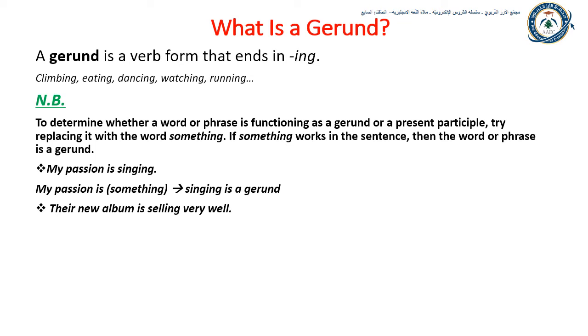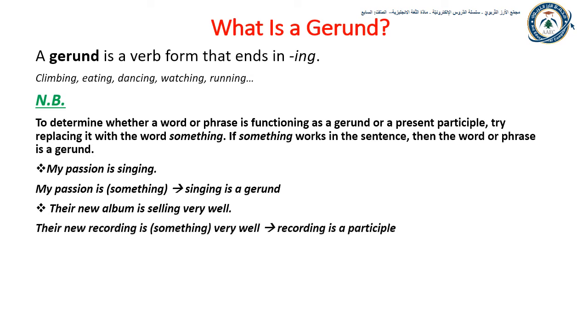Here is another example. Their new album is selling very well. Selling is a verb form that ends in ing. Can I replace it with the word something? Can I say their new album is something very well? No, I can't. So selling is a present participle. It's not a gerund.